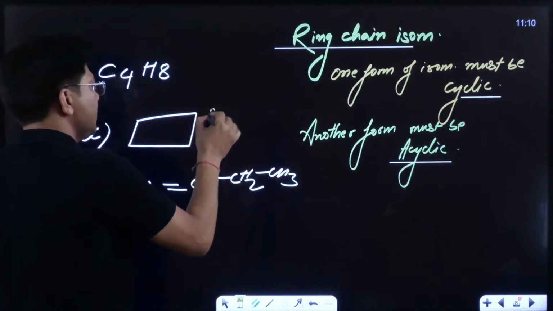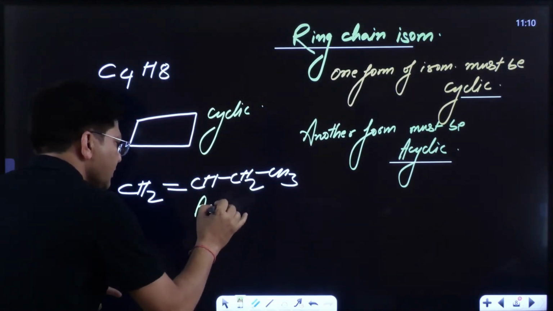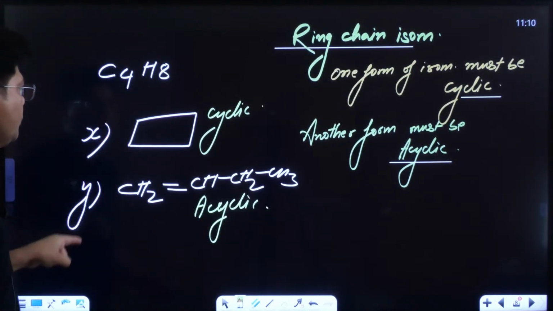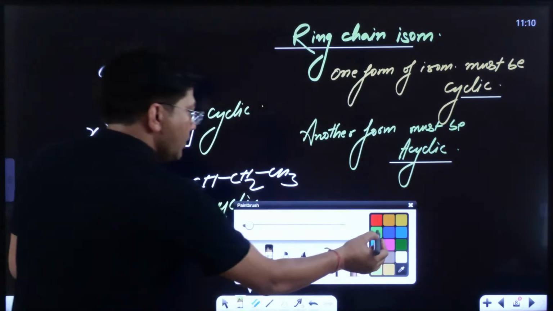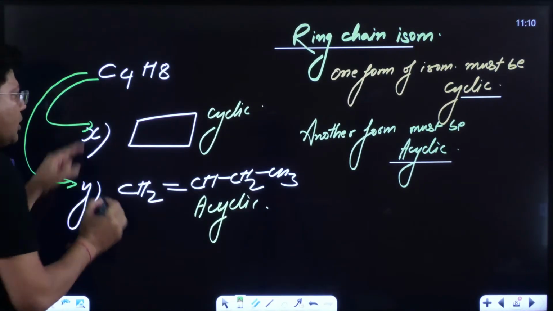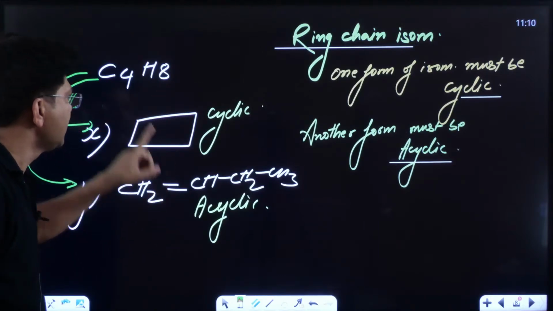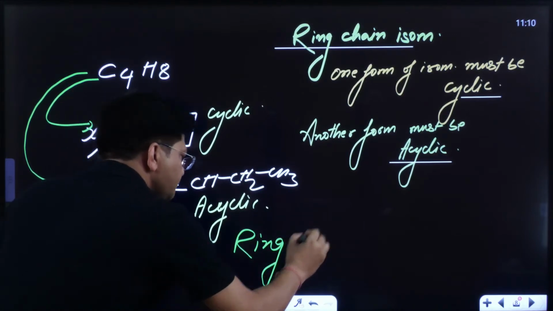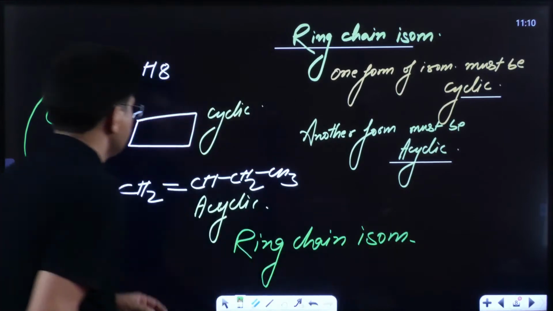Now, if I say what is the relationship between these two, one is cyclic, another one is acyclic, and both have the molecular formula C4H8. Both molecular formulas are the same, but one form is cyclic, another form acyclic. So they are ring chain isomers.